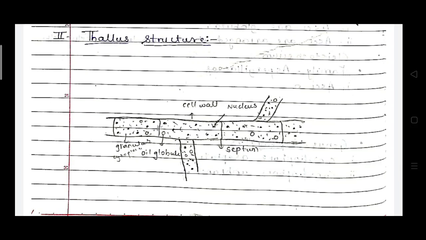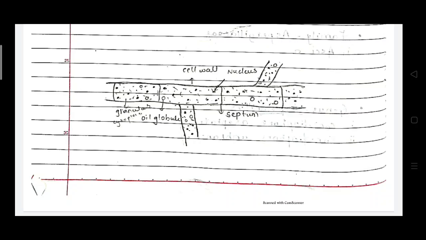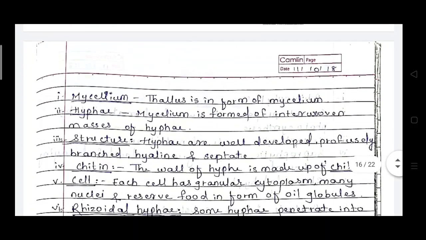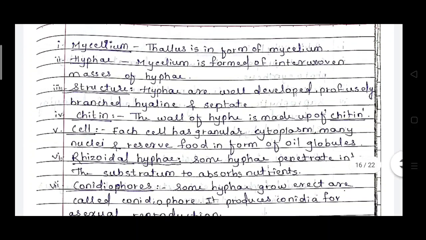Then thallus structure, you have to study the structure of this Aspergillus. In that, there are many nuclei, then cell wall, then separate regions are present. Then in those cells, granular cytoplasm as well as oil globules are present. The thallus is in the form of mycelium.